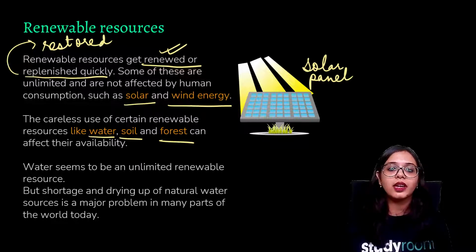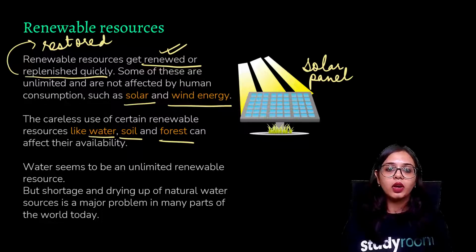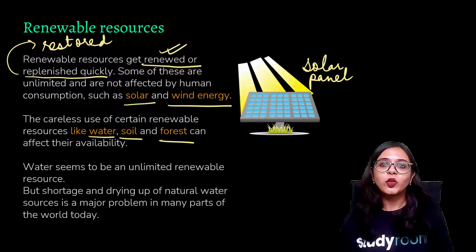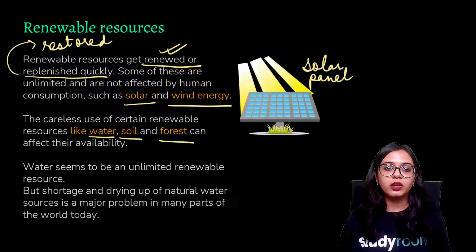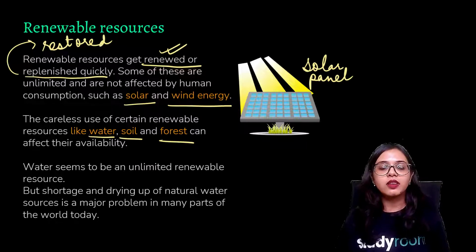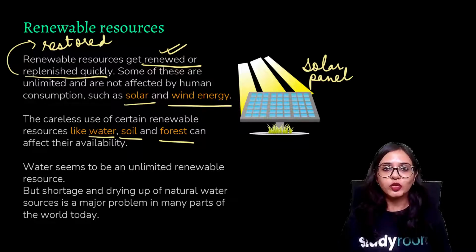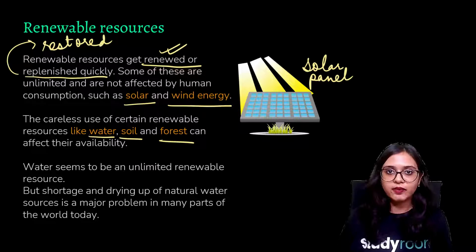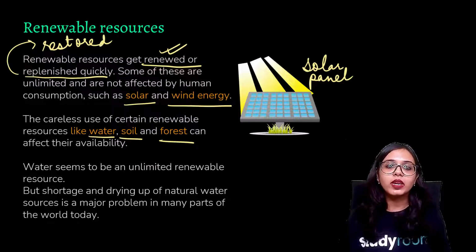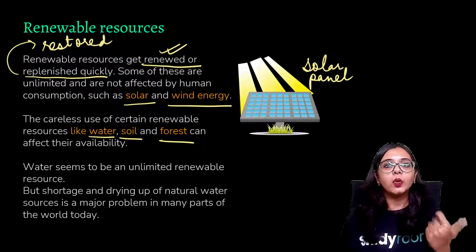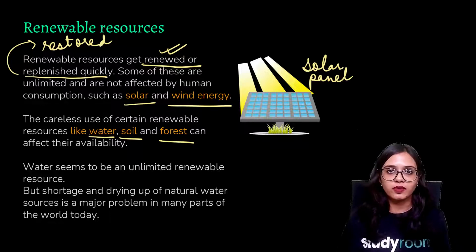Since they are getting contaminated and polluted, and since we humans are always polluting water, the amount of fresh drinking water available to us is now very little. So we have to be very vigilant and very aware when we are using these resources.